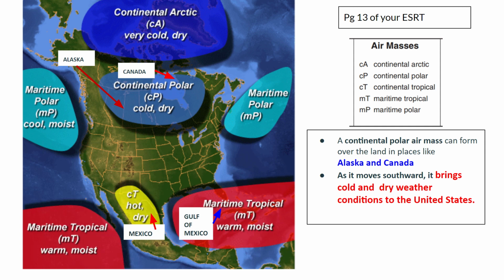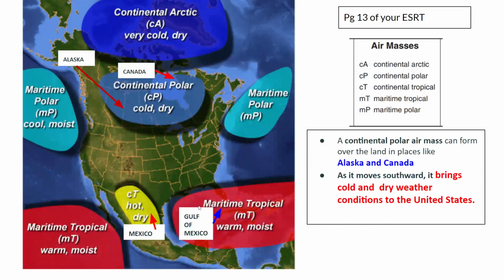When it happens in the wintertime, it feels very, very cold. And when it happens in the summertime, it feels really nice. So remember, Alaska and Canada, sometimes the wind from there, the continental polar air mass, does move because of planetary wind belts, which we'll talk about in the future, and it affects our weather, especially in New York.